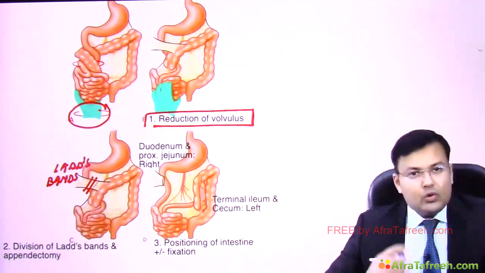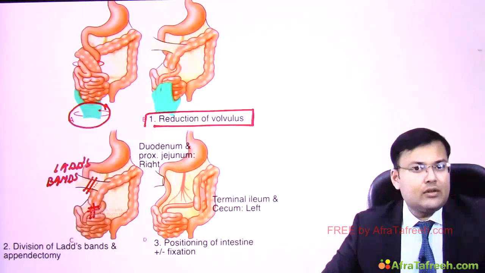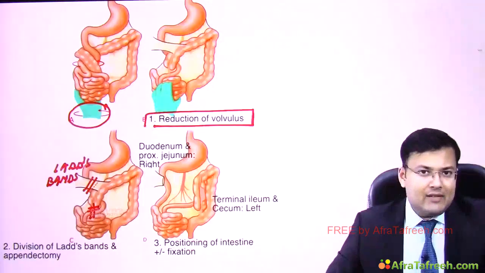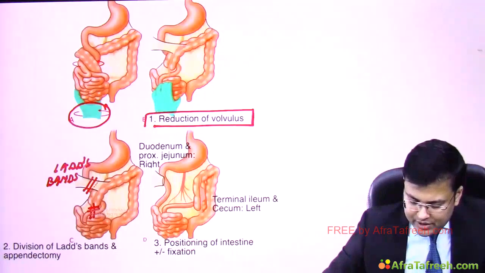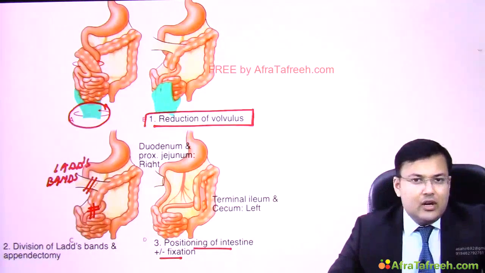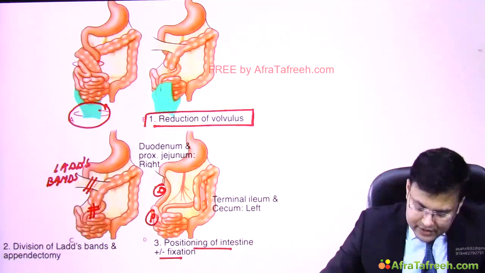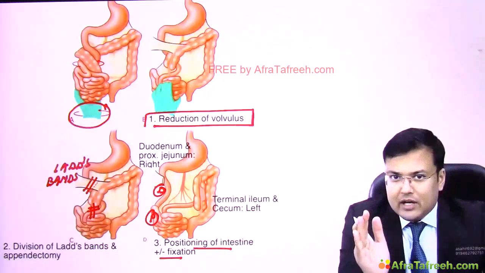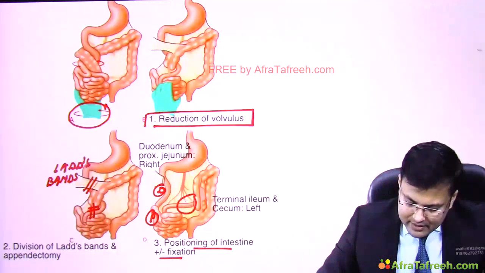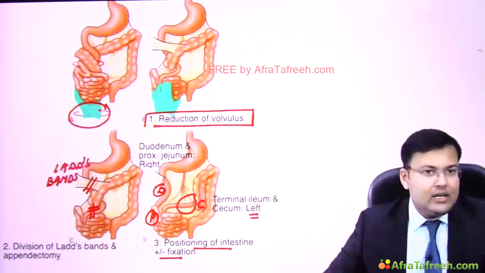And second, to avoid diagnostic confusion later, we have to remove the appendix also. So we divide LADS bands and we perform appendectomy. After that, we have to perform the positioning of intestine, and we can go for fixation if it is required. So how we position? You see here, duodenum, proximal part of jejunum. Duodenum and proximal part of jejunum, it is placed on the right side. And if you see, this is the terminal ileum, this is cecum. So generally terminal ileum and cecum, it is placed on the left side.